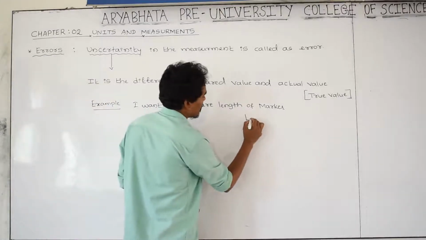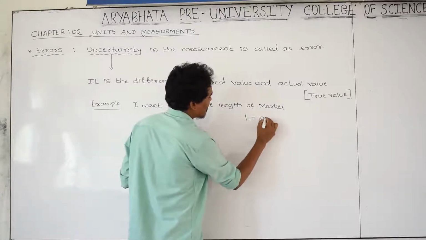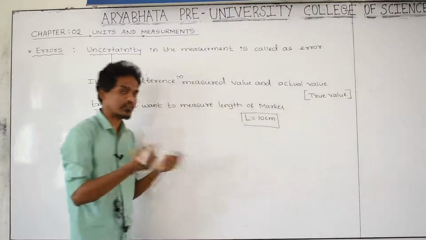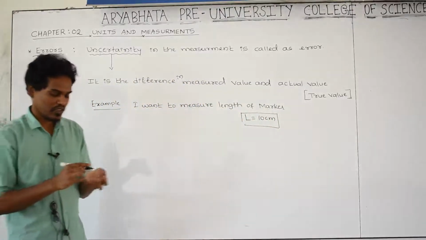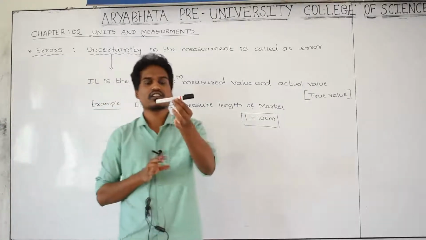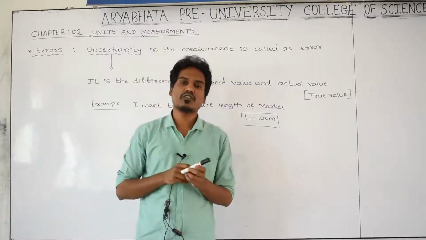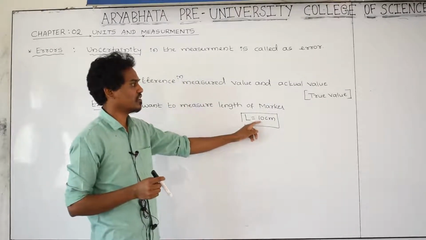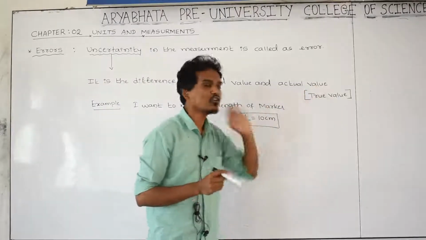The exact length of this marker is 10 centimeter. Already I know that. This is called the actual value or true value.